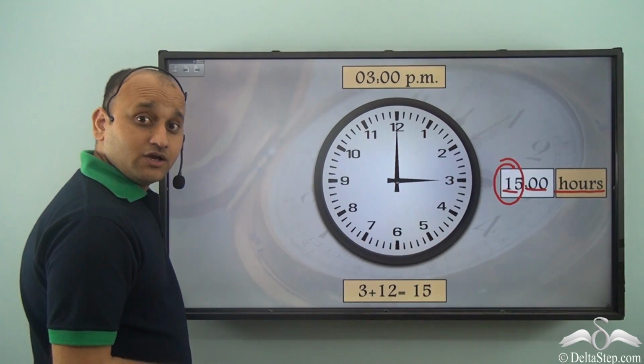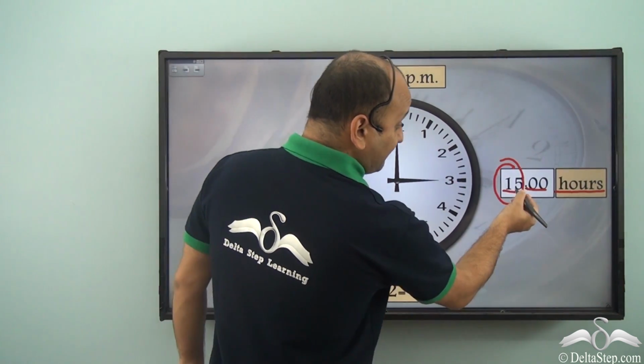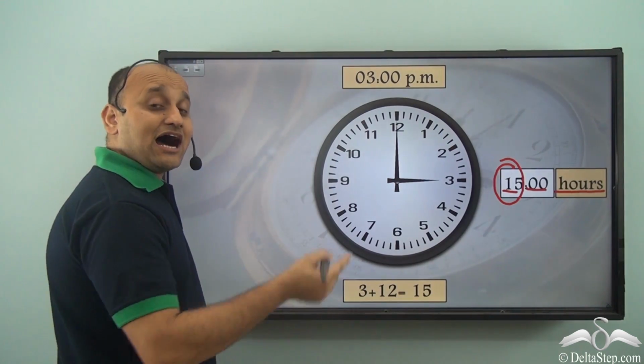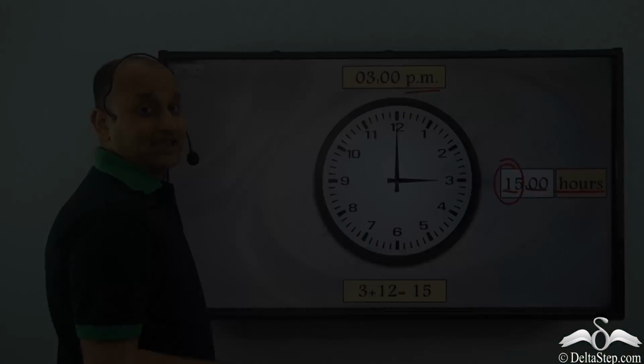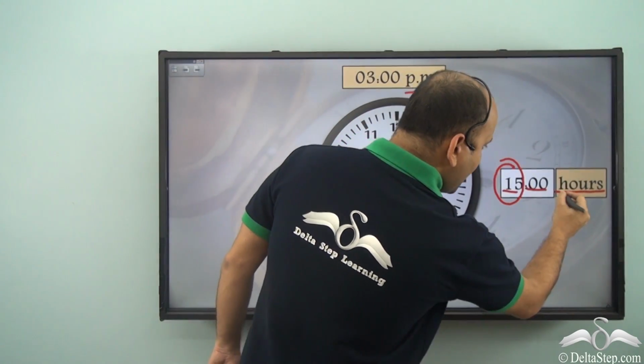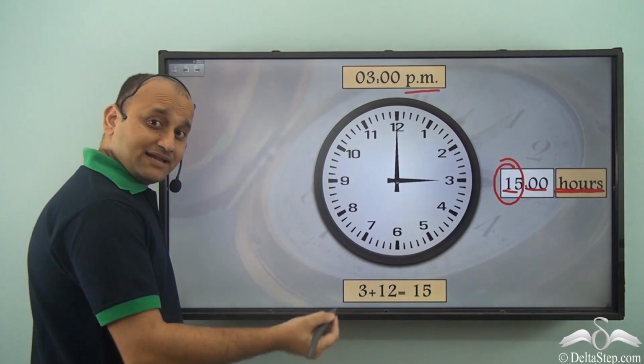It is quite evident that we are talking about afternoon. So you do not need to mention PM or AM in the case of a 24-hour clock. So it is 1500 hours, as simple as that.